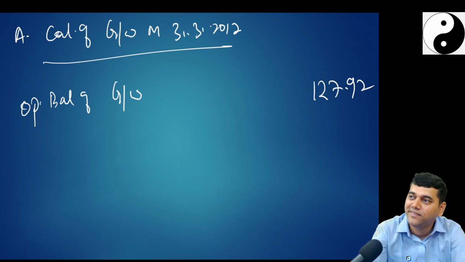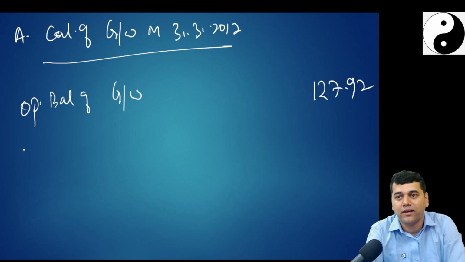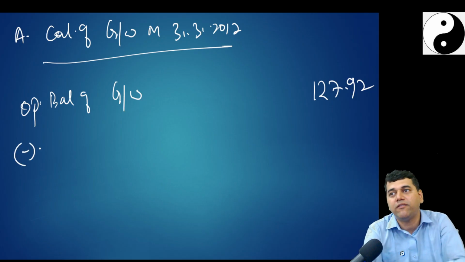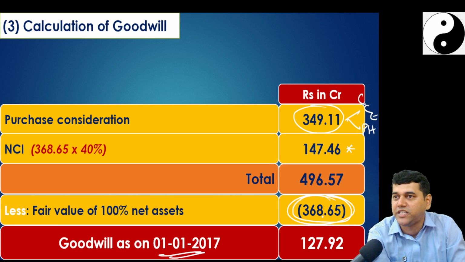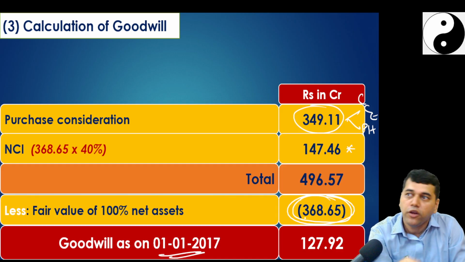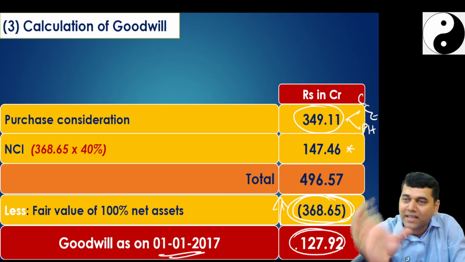Yes, Vidya. Customer relationship is there, one item. So it is going to decrease my goodwill. Correct? Why? Because if I knew on day one, I would have debited customer relationship in the net assets. Have you included that customer relationship in 368.65? No. If you would have included it, this net asset would have been more and goodwill would have been less.